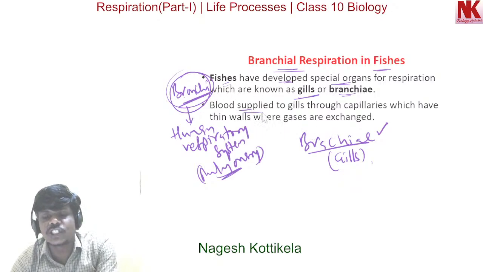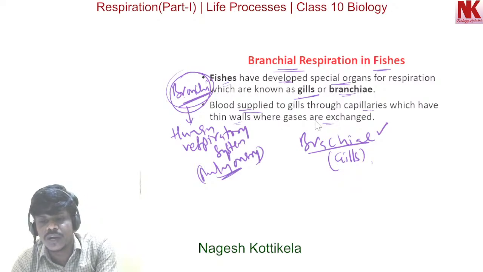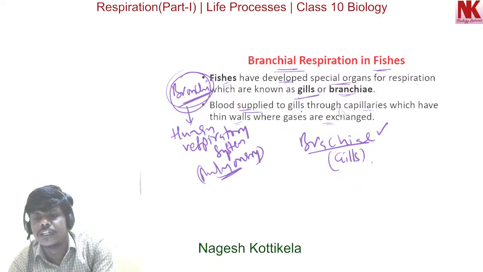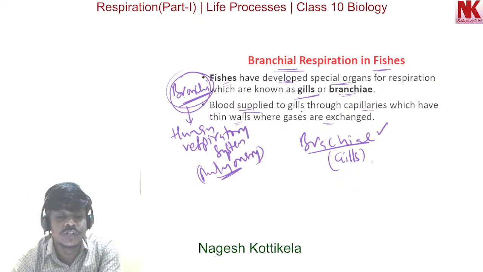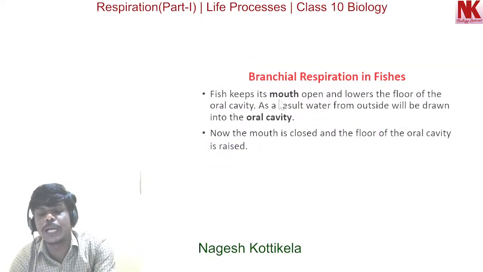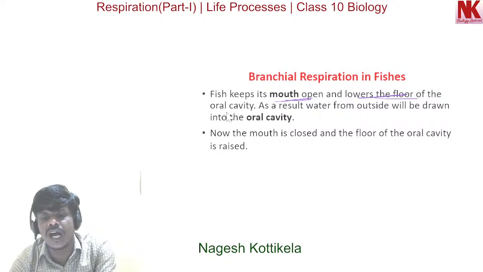Now, blood is supplied to the gills through capillaries which have thin walls where gases are exchanged. In detail, the fish keeps its mouth open and lowers the floor of the oral cavity.